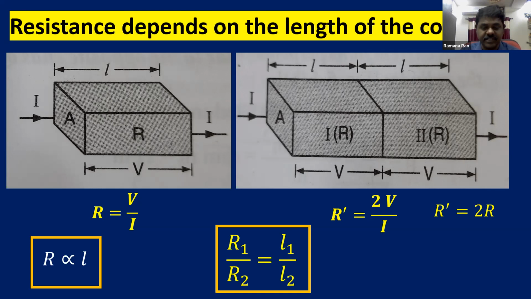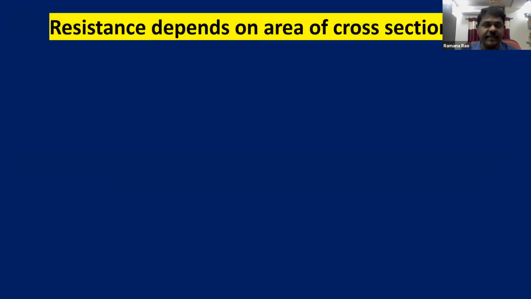So you can make a note of this, children. With the help of this formula, you can solve the problems. Now resistance depends on area of cross section also. So we'll see how it is going to depend on area of cross section.